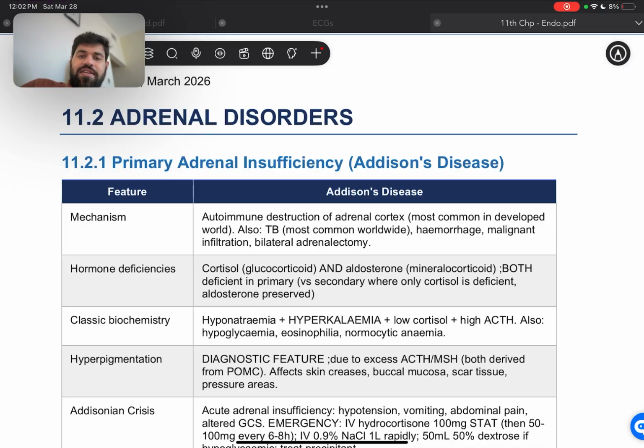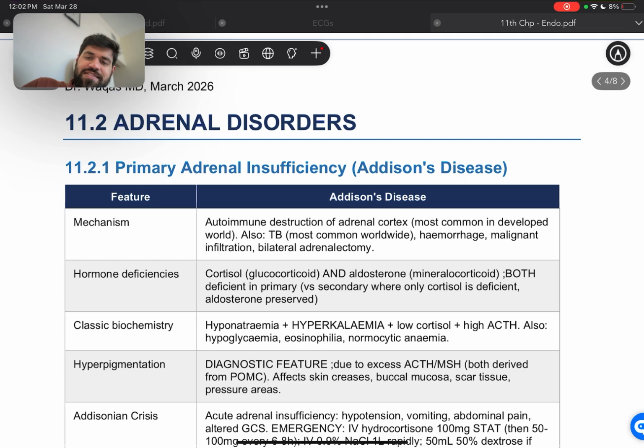Now, adrenal disorders, we move on to Addison's disease, which is primary adrenal insufficiency. So what does the adrenal gland do? It produces adrenaline, and because of the adrenaline, we have a few functions, and if there's a deficiency, we will not have those functions. Simple.